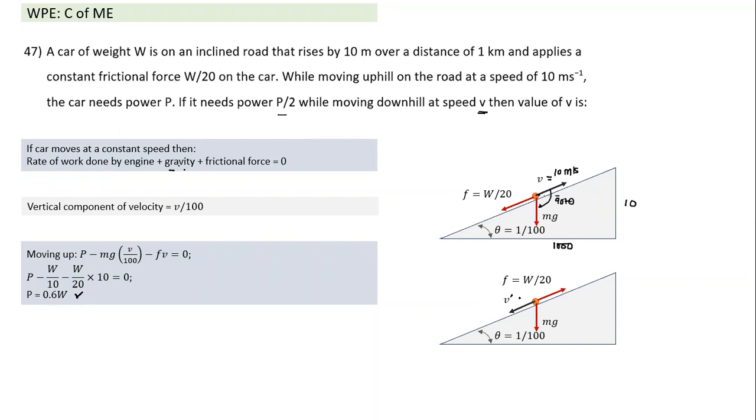What will change when it is moving down the slope? The friction force is still opposite. But the gravity force will also start doing positive work. So this term, which was negative before, will become positive. This term will remain negative. So moving downhill, if you write the equation, that's the rate at which the engine is doing work, half the power. But the gravitational work, whose component is now positive, is weight into component of velocity, and minus the friction force, we can calculate velocity.